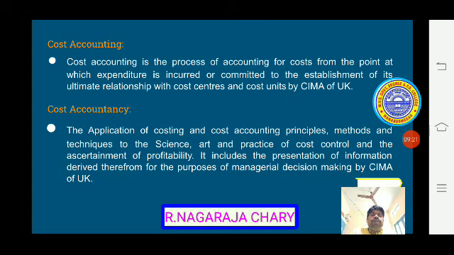In the same way, let us see cost accountancy. It is the application of costing and cost accounting principles, methods and techniques to the science, art and practice of cost control and the ascertainment of profitability. So here both the costing and cost accounting principles, methods, techniques and tools are to be adopted.